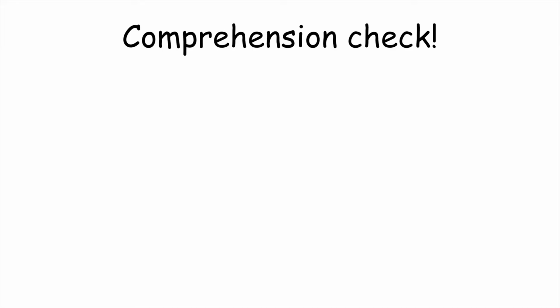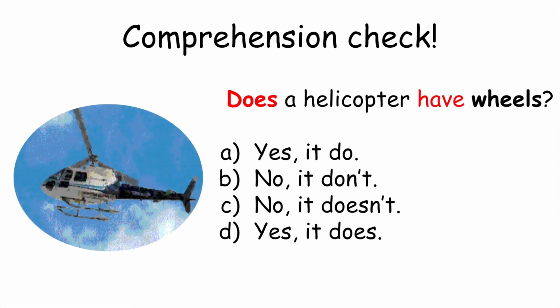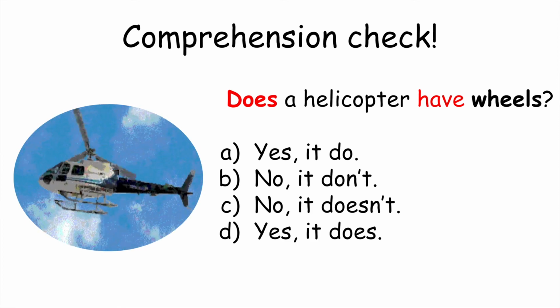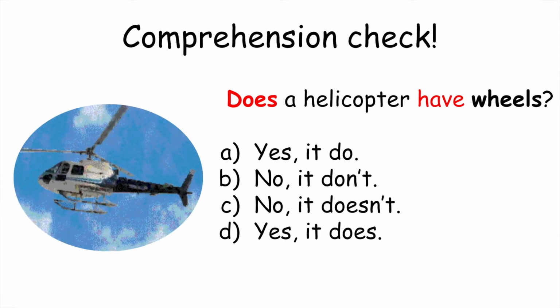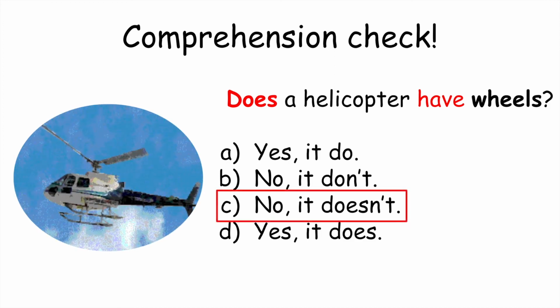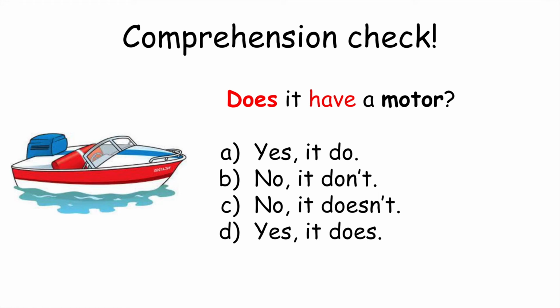Okay, good. So far in this video, we have looked at some new vocabulary words and we reviewed the verb to have. So let's do a quick comprehension check to see what you remember. Does a helicopter have wheels? What would be the correct answer? The answer is C. No, it doesn't. Moving on.